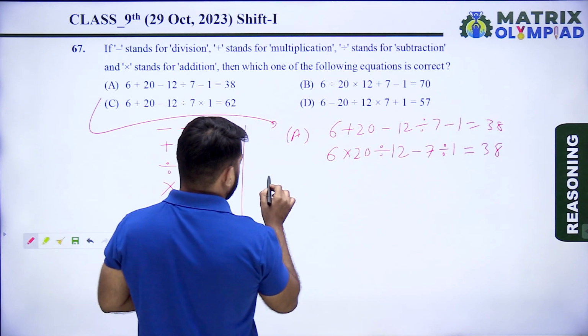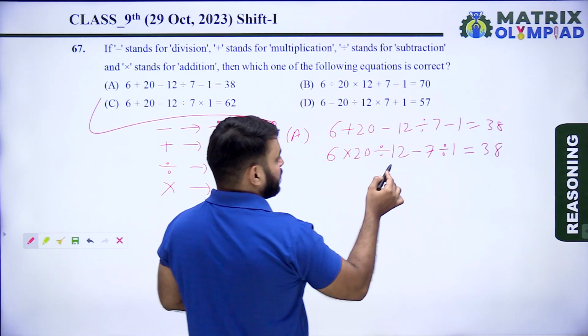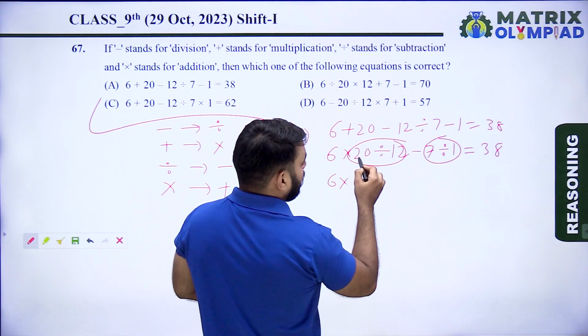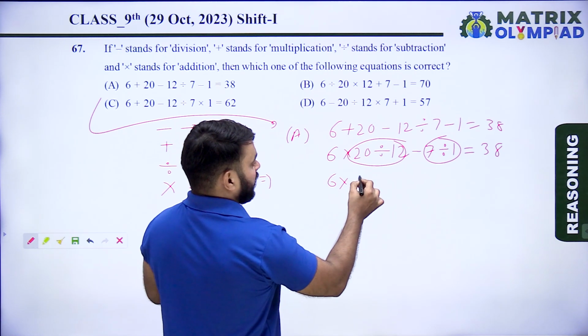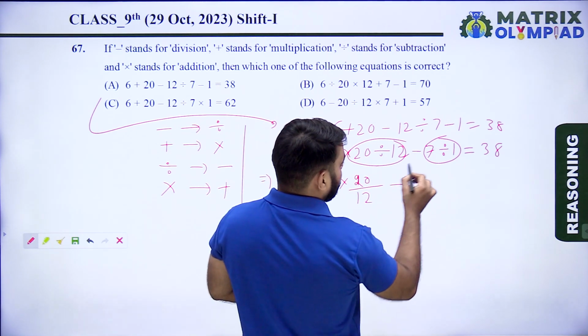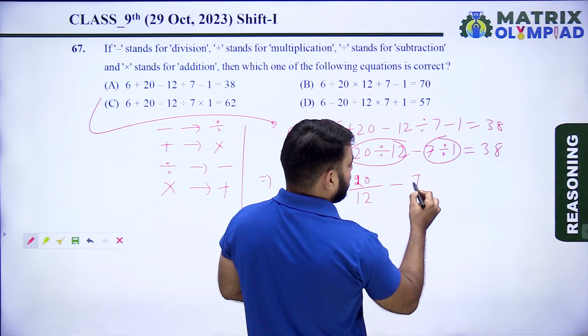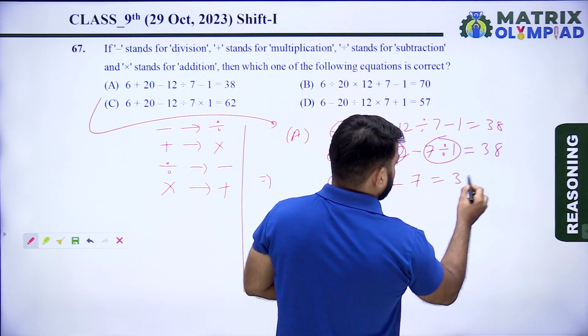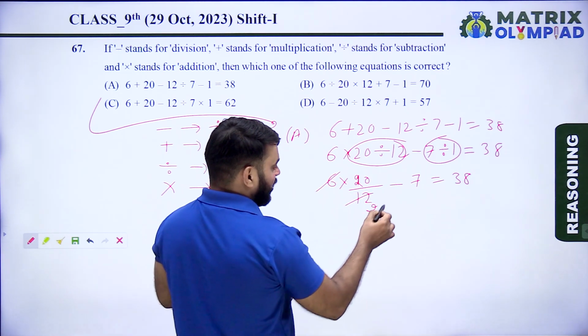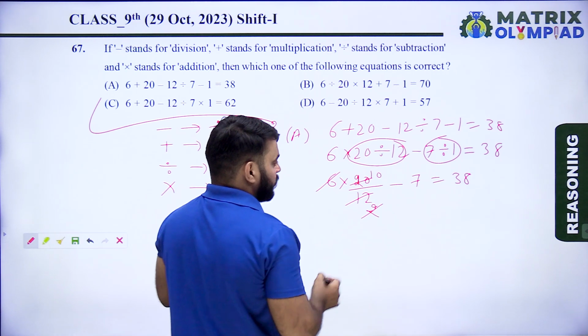Using the BODMAS rule in this question, first divide the numbers. So 6 multiply 20 divided by 12, minus 7 divided by 1, it means 7, is equal to 38. So 6 2s are 12, 2 10s are 20.